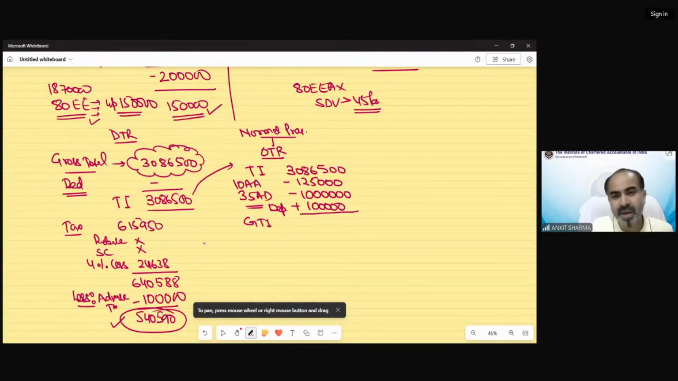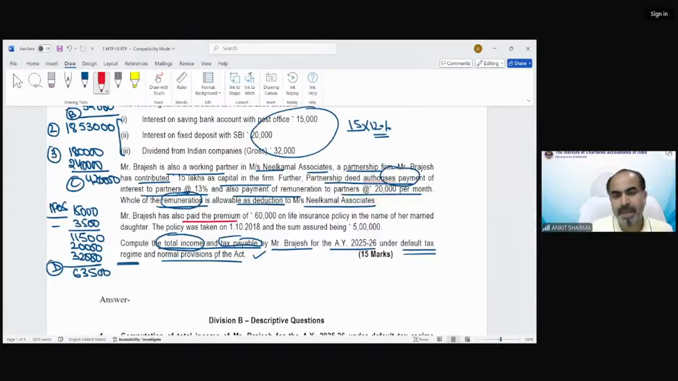After doing this, now this would be my new GTI, the gross total income. The new GTI would be 2061500. Now there were some deductions. One is for section 80TTA, that would be 10,000. And you can see there was a payment of insurance premium also, which we do not consider. Mr. Brajesh has also paid a premium of 60,000 on a life insurance policy in the name of so and so. The policy was taken on 1/10/2018, and the sum assured was 5 lakh rupees.